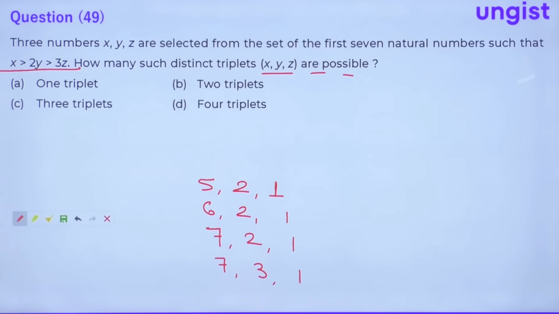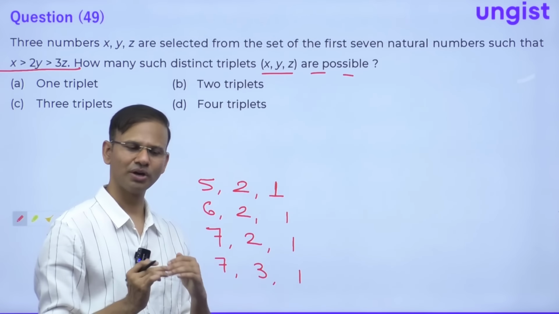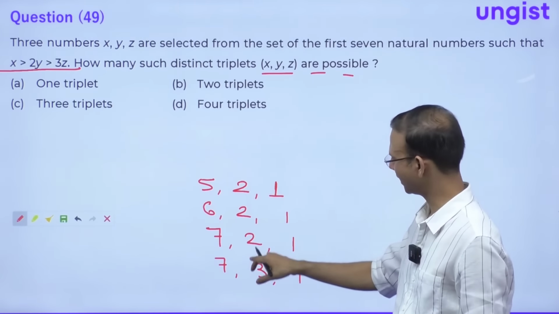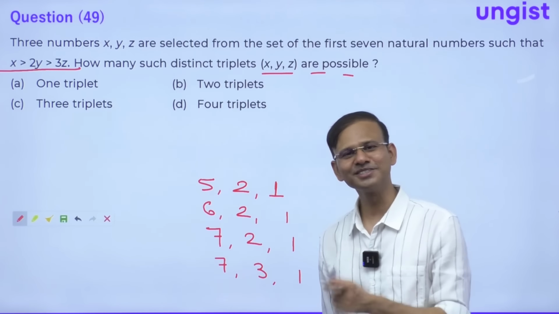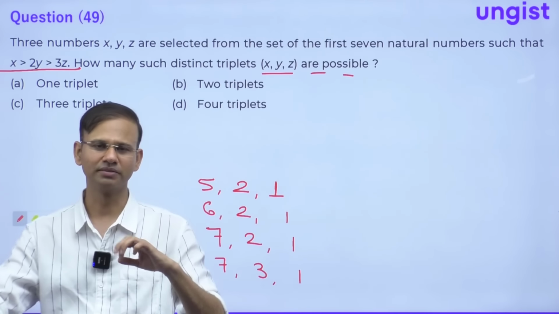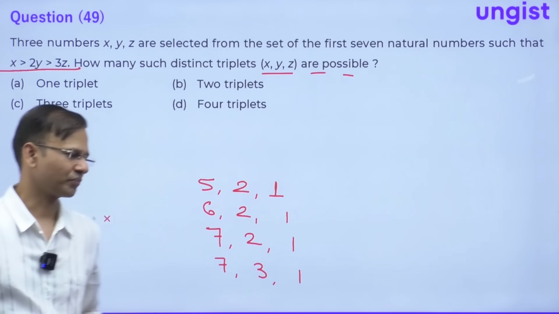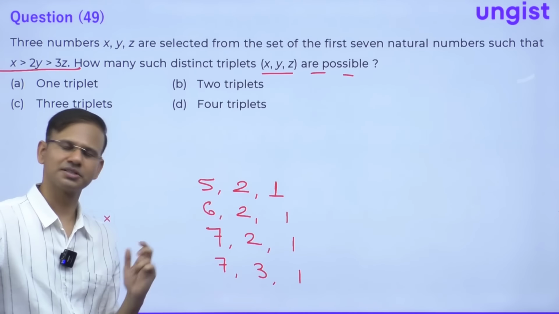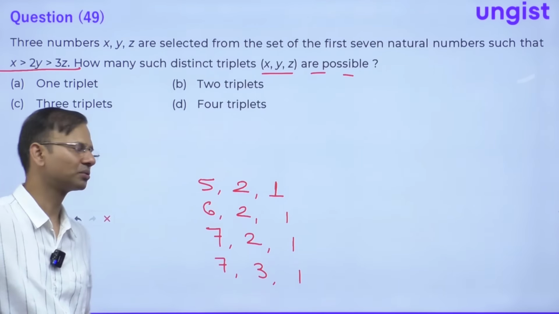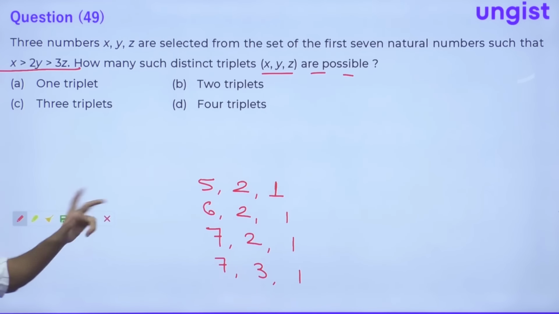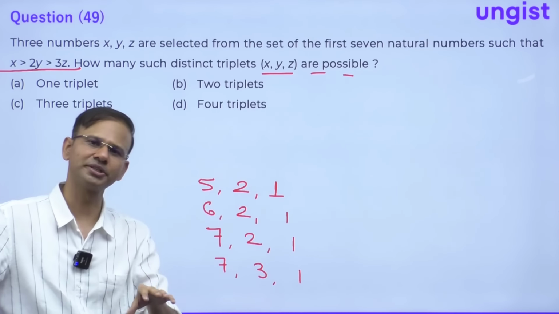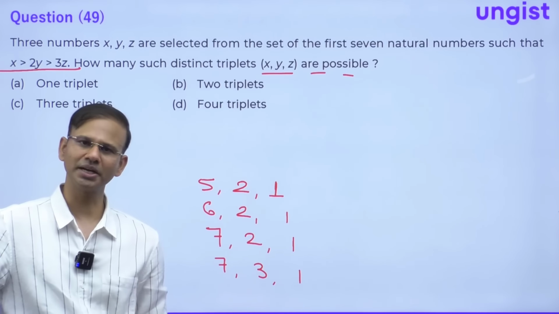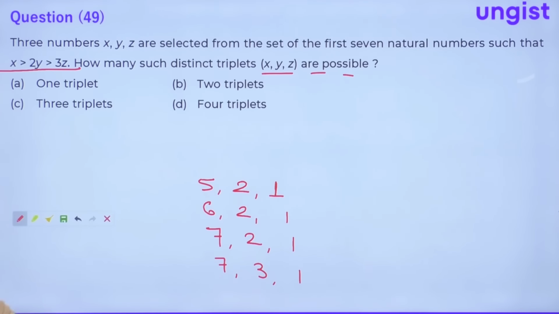See, everyone, this question will take time. I mean, you have to do hit and trials. This is not that easy because I have solved this question already. That's why I have done it like this. But this is not an easy question in the examination hall where the pressure is coming. Under pressure, this question may take time. So you should not solve this question at first glance. You should take this question for round 2. When you are done with the first-glance questions, and if you are left with time, then you can come to this type of question.